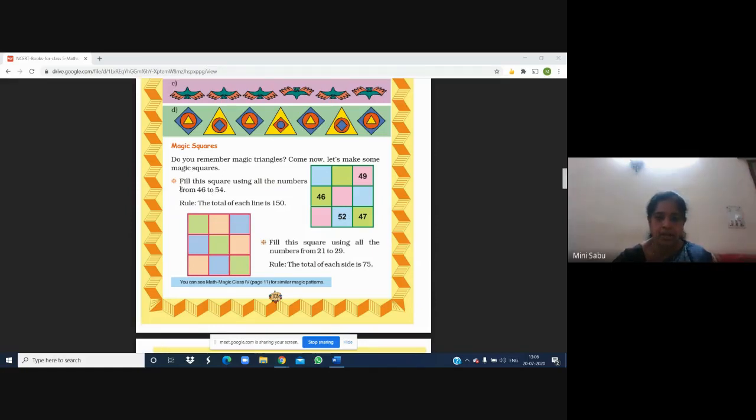Okay, children? Here is the rule. Fill this square using all the numbers from 46 to 54. The rule is the total of each line is 150. So which numbers will you use? You can use 46, 47, 48, 49, 50, 51, 52, 53, and 54 is the last. Okay, 9 numbers. Then if you total it this way, this way, this way, or horizontally or vertically, in any column or row, the sum should be 150.